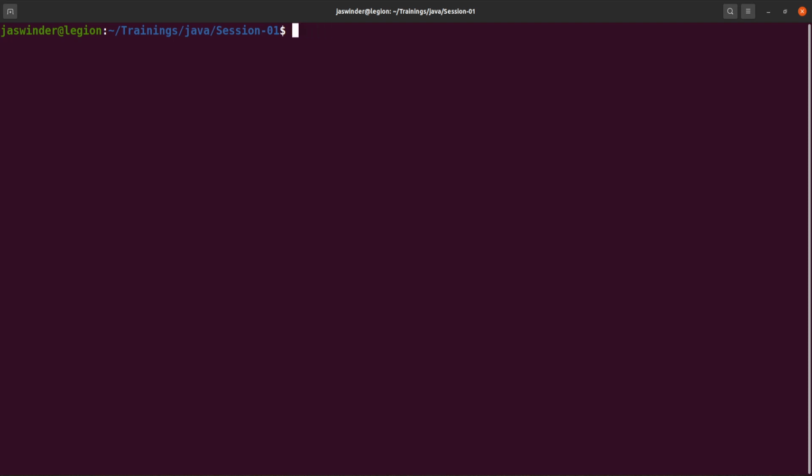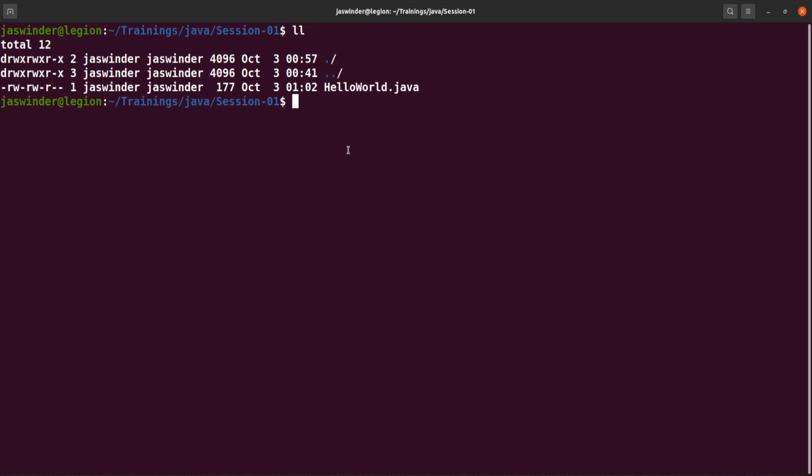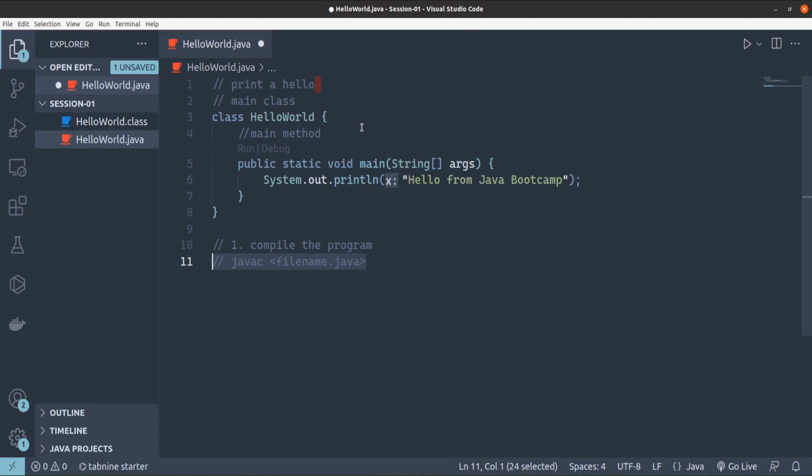javac. First check whether the file is there or not. Yes, file is there, HelloWorld.java. Compile HelloWorld.java. So it took a bit of time to compile, to convert that file, right?